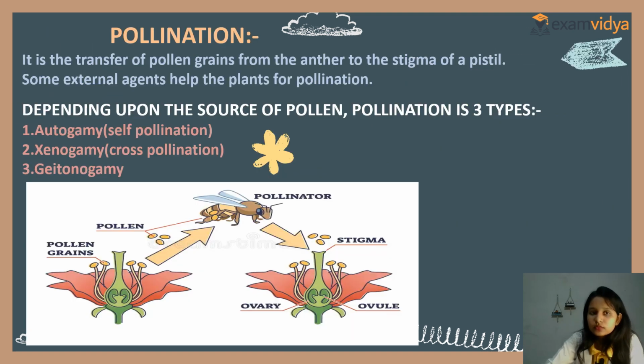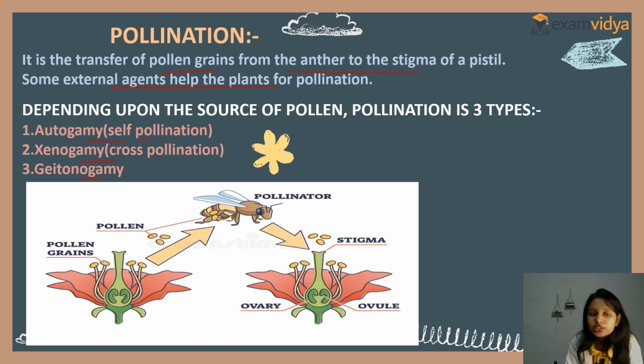Clear? Now see, what is pollination? Pollination is the transfer of pollen grains from the anther to the stigma of a pistil. Some external agents help the plants for pollination, such as bees, wind, air. Now, depending upon the source of pollen, pollination is of three types: autogamy, xenogamy, and geitonogamy.